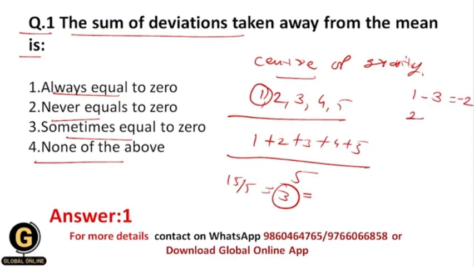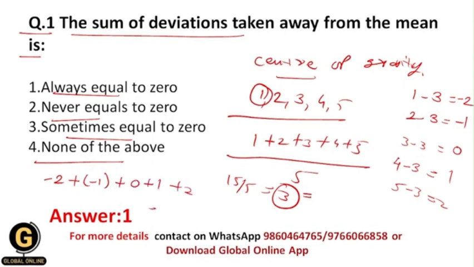Okay, then you will do 2 minus 3, you will get minus 1. 3 minus 3 will be 0, then 4 minus 3 will be 1, then 5 minus 3 will be 2. So now take the summation of this. So what will be the summation? Minus 2 plus minus 1 plus 0 plus 1 plus 2. So your value will be minus 3 plus 3, which is 0.